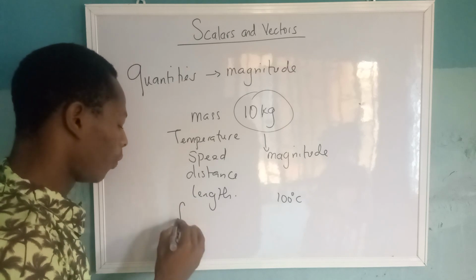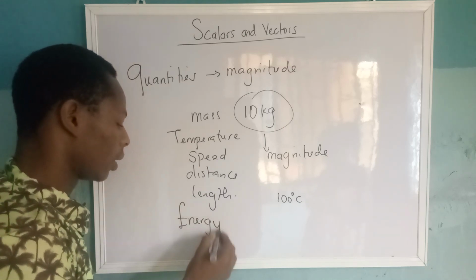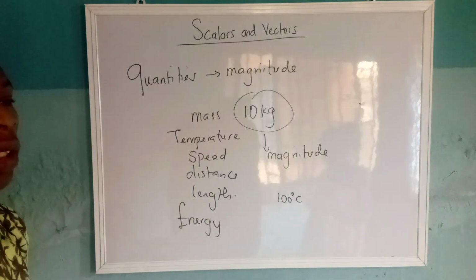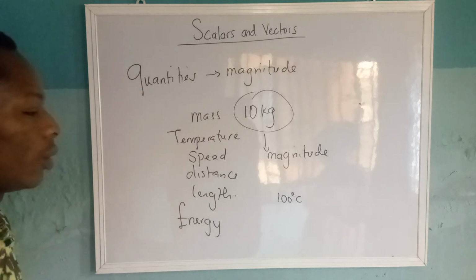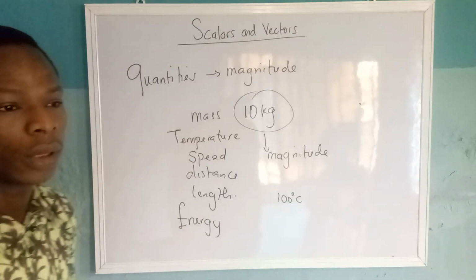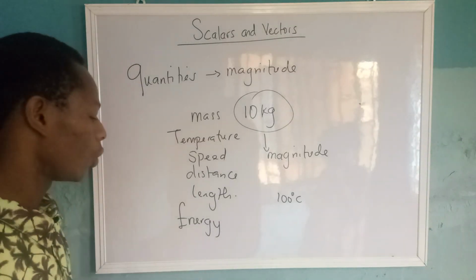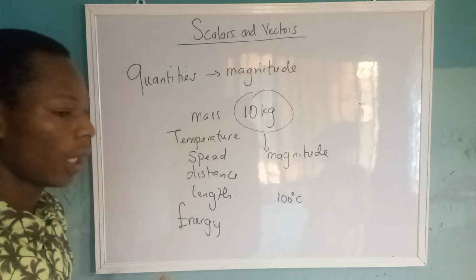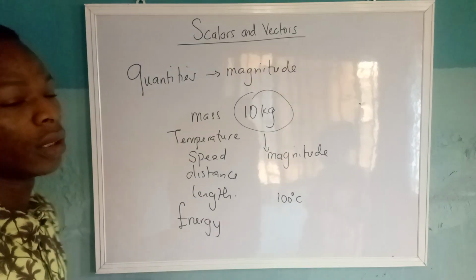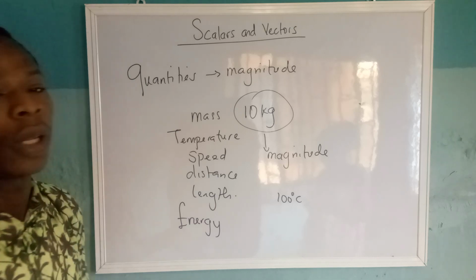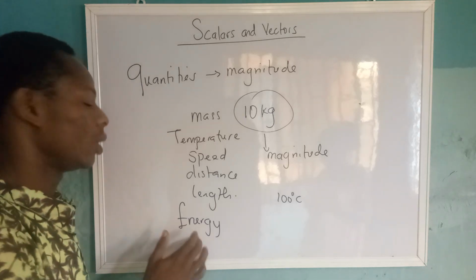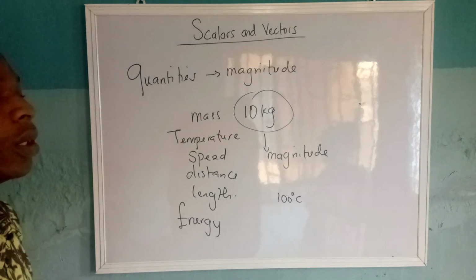Okay, so there are many other scalar quantities we can look around. Energy, all forms of energy are scalar. And these kind of questions most notably come out in JAMB, where you are asked to find a pair of scalar quantities or a pair of vector quantities. When you see this, all forms of energy are actually scalars.